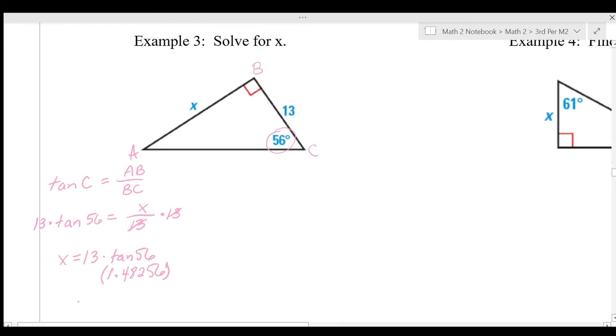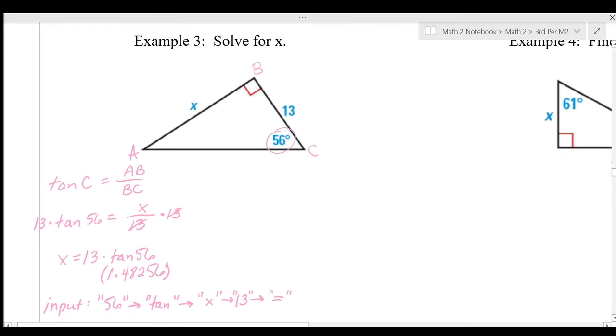So here's our input in our calculators. Okay, 56, then tangent, then times, then 13, then equals.